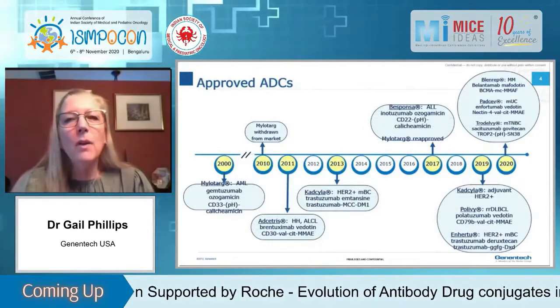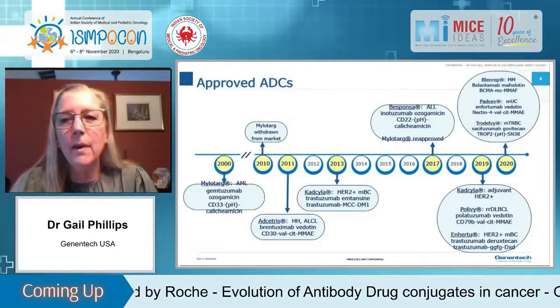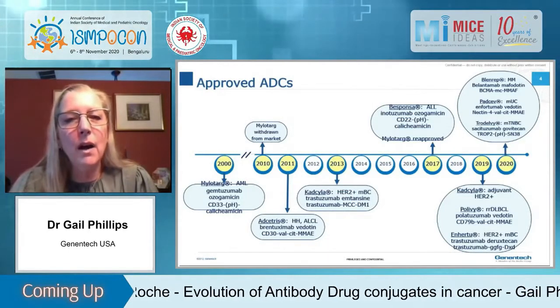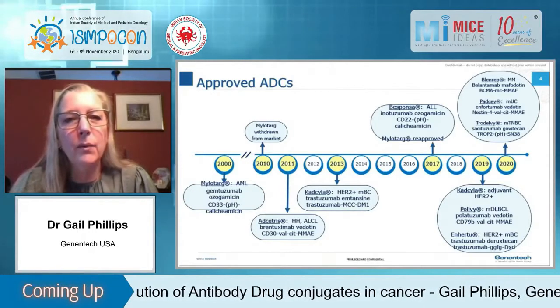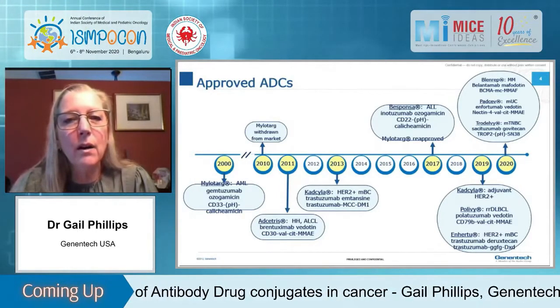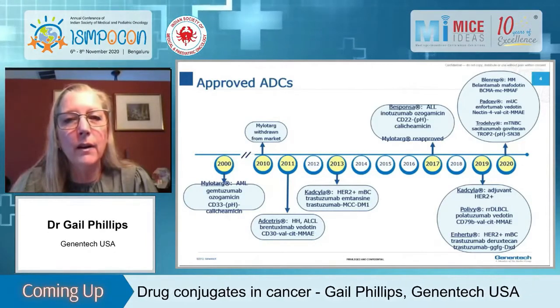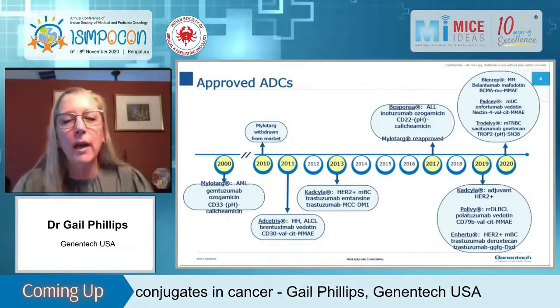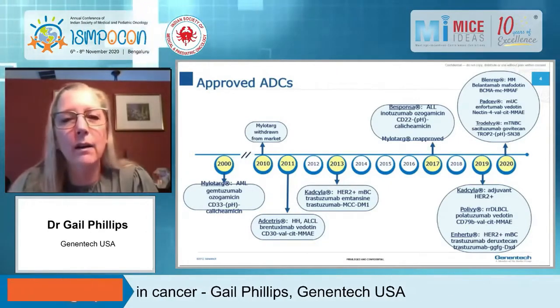So here's a timeline of approved ADCs, and you can see that this has been going on for a long time. So in fact, in the year 2000, the first approval happened, which was with Mylotarg, which targets the CD33 antigen on AML cells with a potent DNA damaging agent. And I'll go into the different antibodies and cytotoxic drugs later.